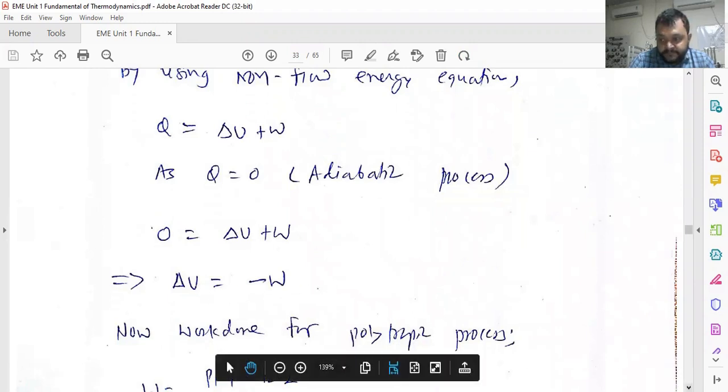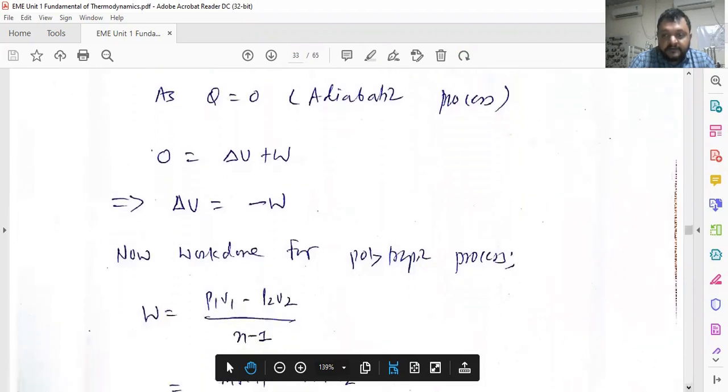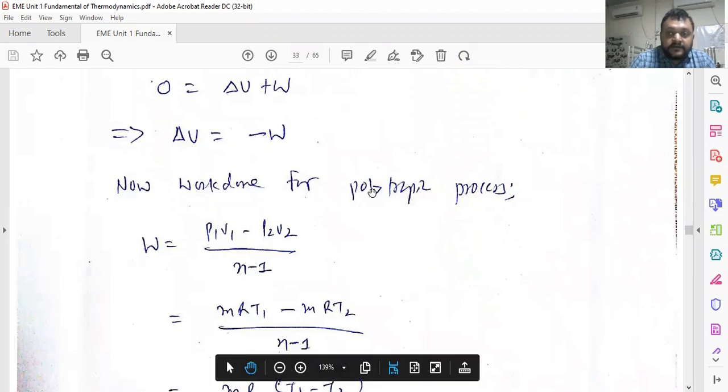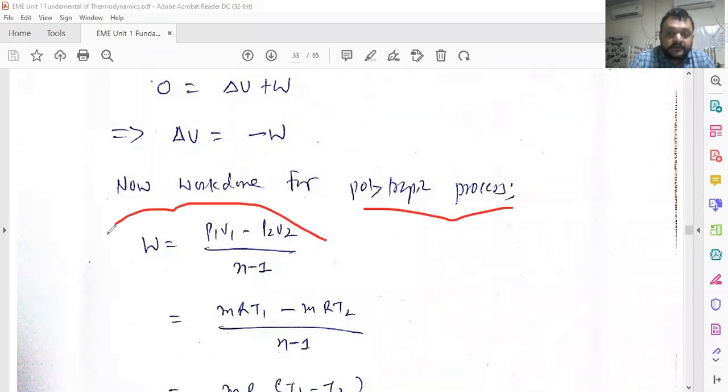Now we are finding out the work done, and this process we already did in the previous theories. Work done for the polytropic process, W is equal to (P1 V1 minus P2 V2) divided by (n minus 1). We have already derived this equation in the previous lectures, so we have to recall this work done for the polytropic process. Here P1 V1 is equal to MRT1 as PV is equal to MRT, that is the characteristic gas equation, and P2 V2 is equal to MRT2.